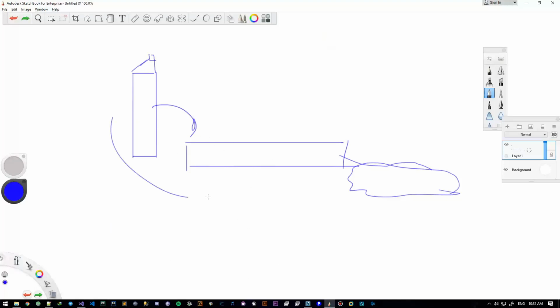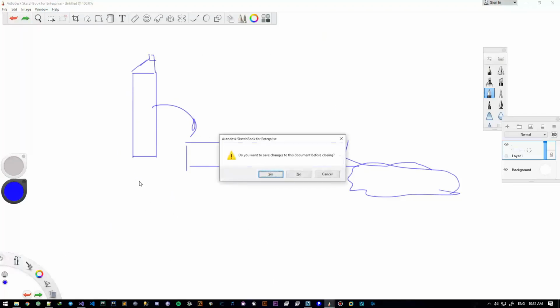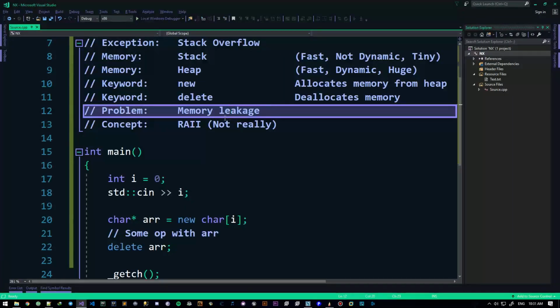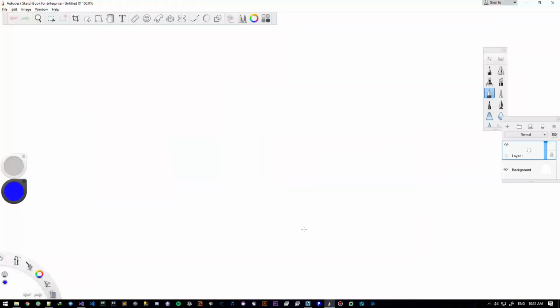We only care about the concept of this. So memory leakage is exactly like spilled milk. If you spill your milk, you don't have any access to that milk ever again. You can't use it, it's just there, it's gonna stink, you know it's there, but you can't use it.